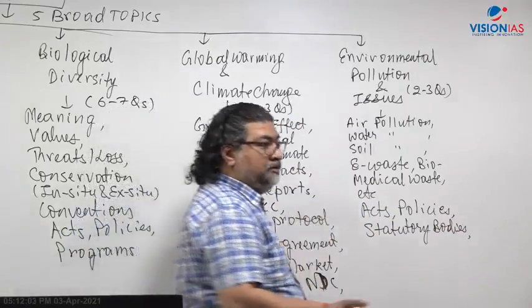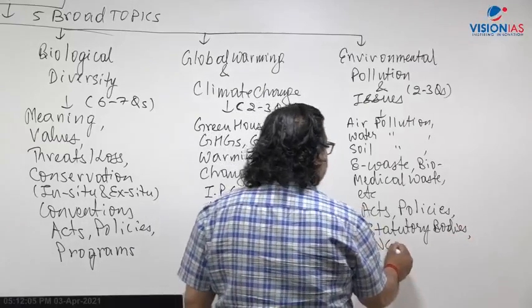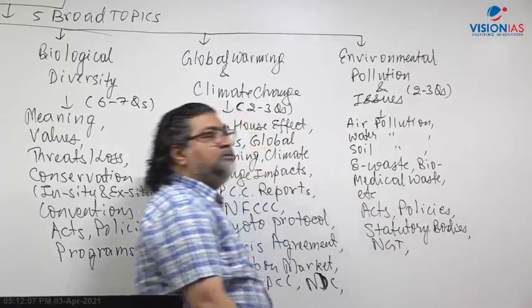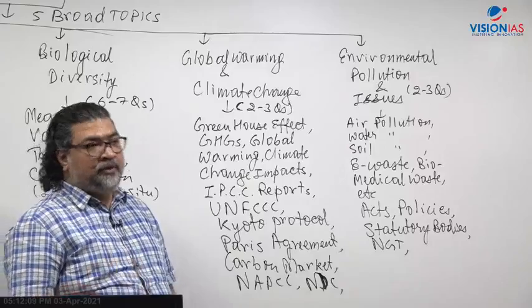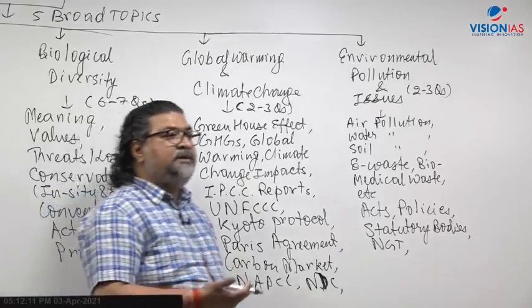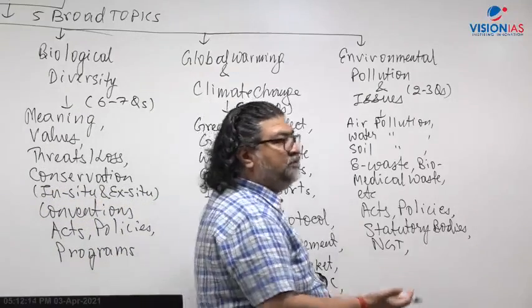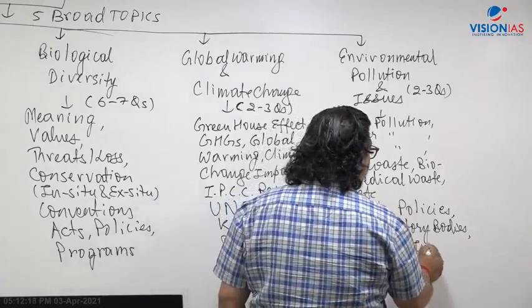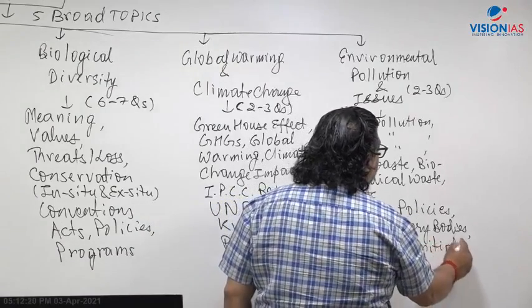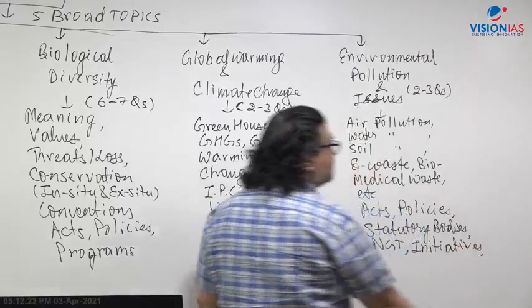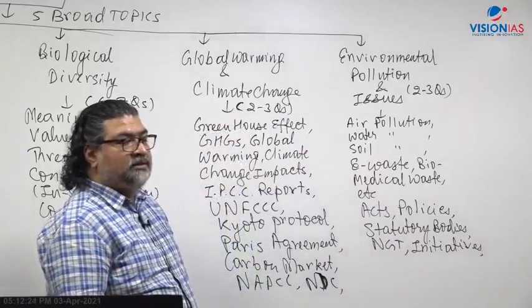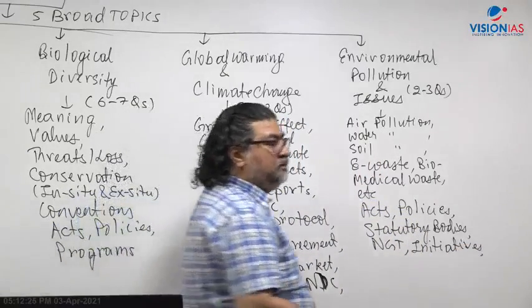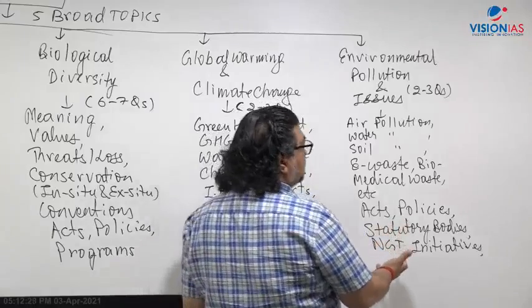Then NGT, National Green Tribunal, a quasi-judicial body to adjudicate matters related to pollution and the environment at a faster rate. NGT was formed in 2010. Then whatever government initiatives are there, Bharat Stage, Air Quality Index, SAFAR, whatever initiatives have been taken. Based on that, UPSC can ask questions, right?